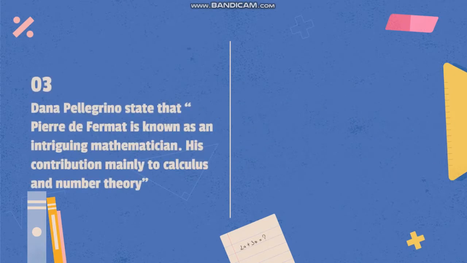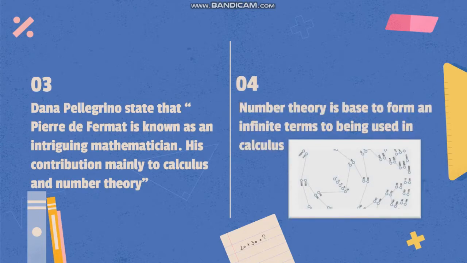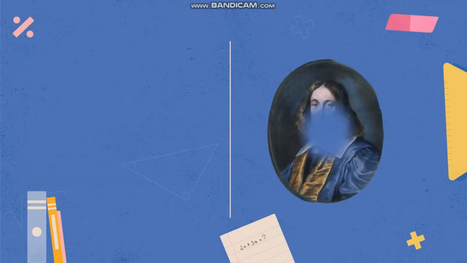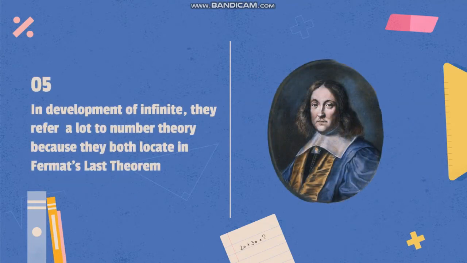Dana Pellegrino stated that Pierre de Fermat is known as an integral mathematician. His contribution is mainly to calculus and number theory. Number theory is the basis for forming infinite terms used in calculus. In the development of the infinite, they refer a lot to number theory because they both are located in Fermat's last theorem.